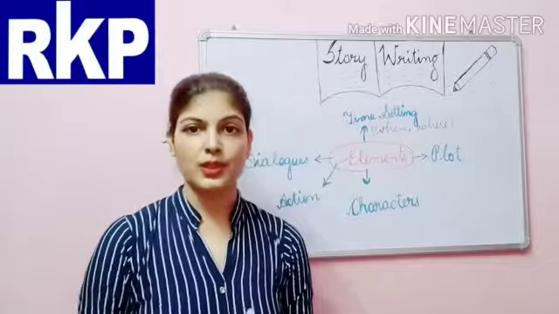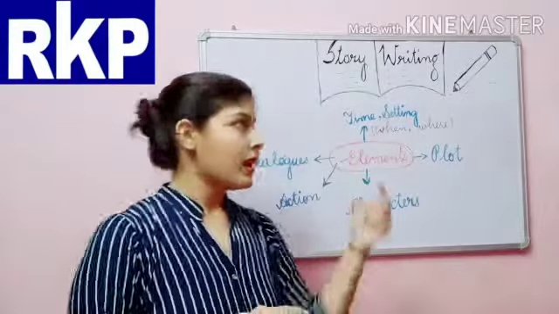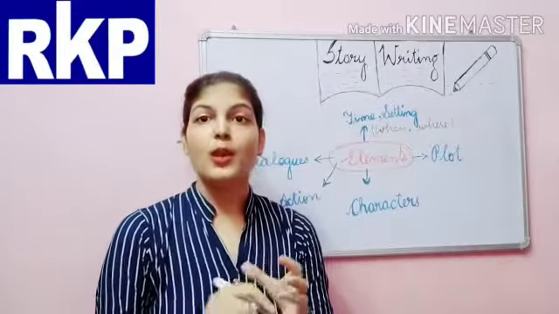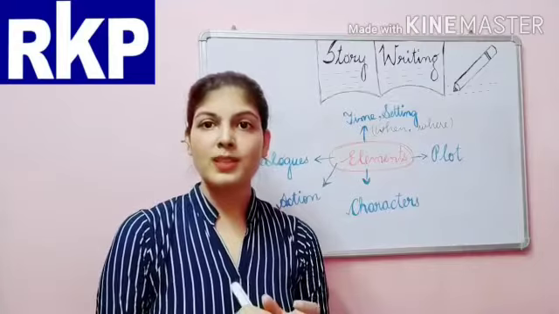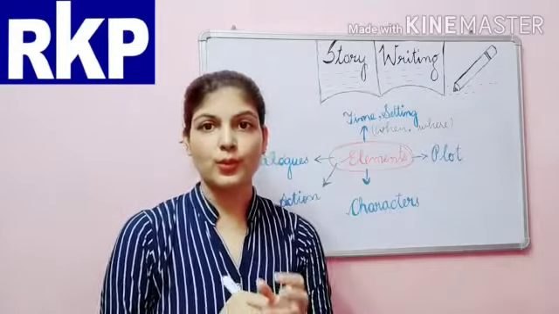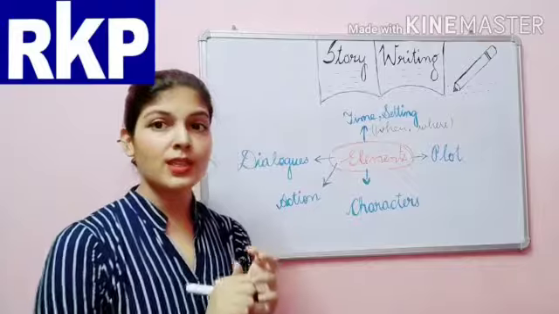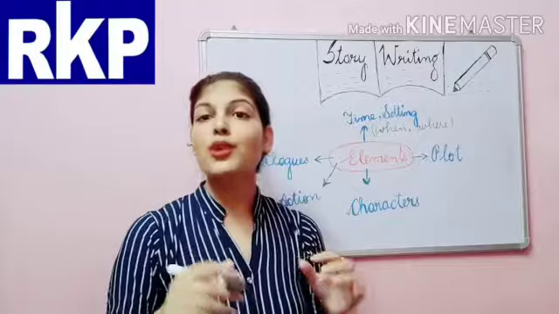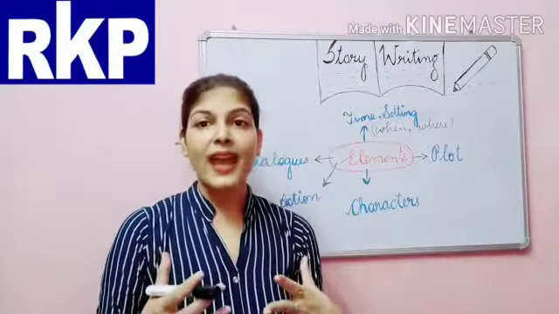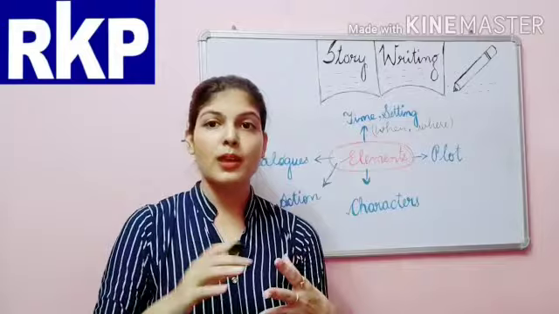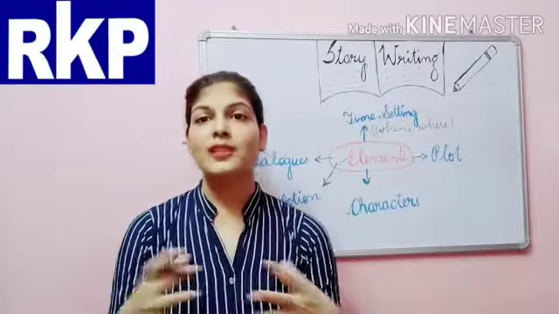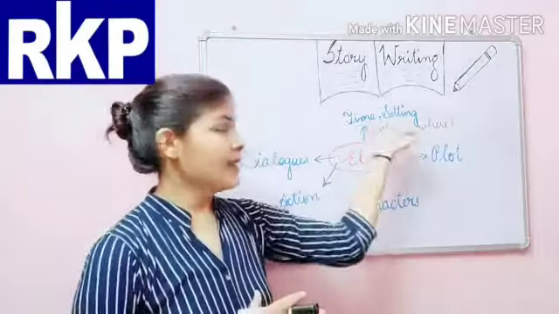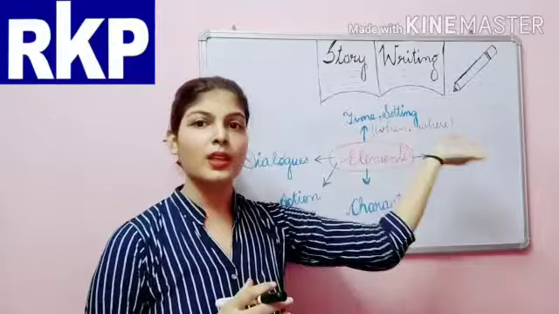In time and setting, we tell the time when the story begins, the place where the story begins, and some other elements also. Because there is a maximum word limit of 200 words, we can't add words just like that, we can't be freehand. So this time and setting should be of 30 words.